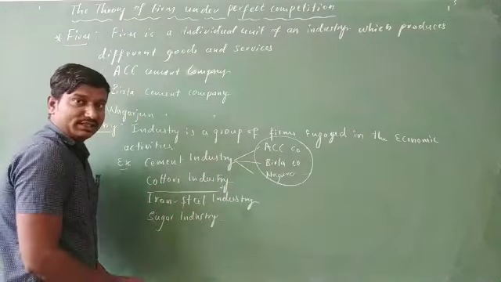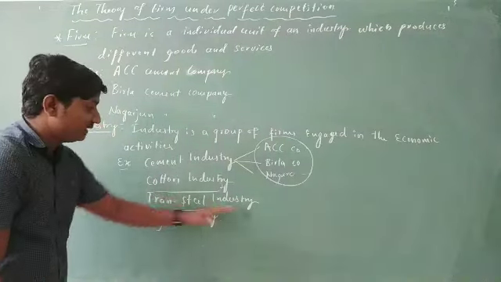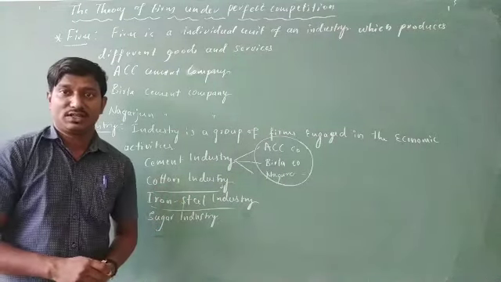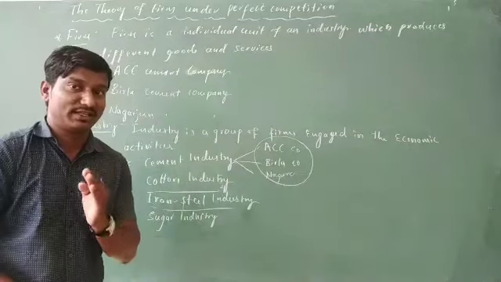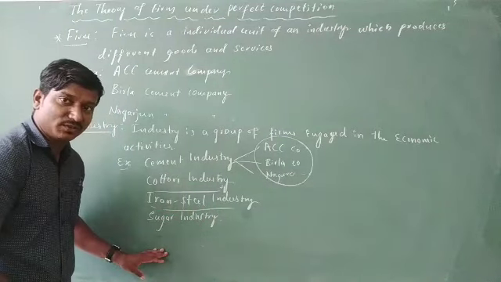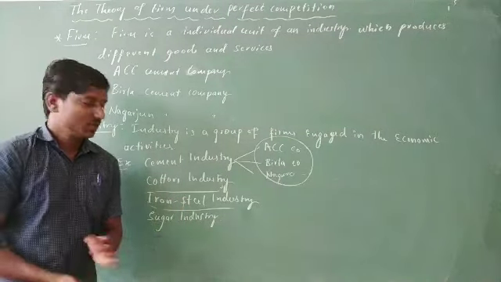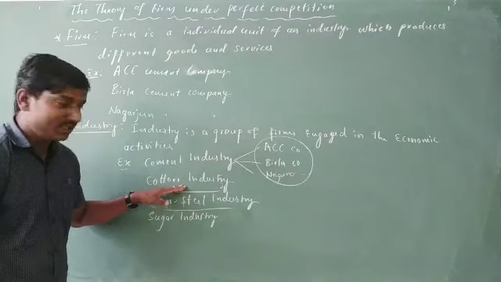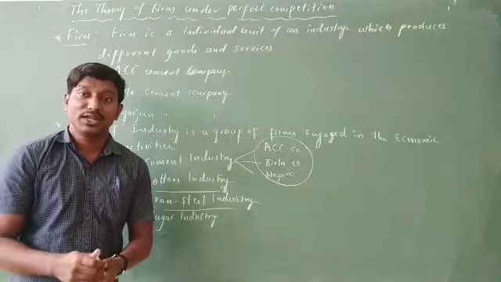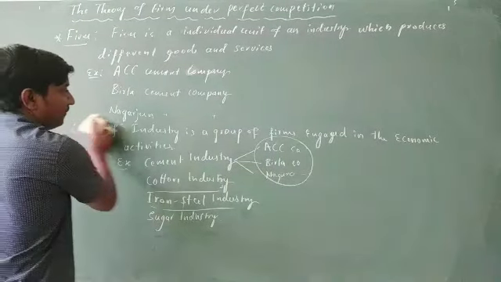In the same way, the cotton industry is different cotton firms taken together. In the same way again, in the case of the steel and iron industries, you can see different companies. Lastly, the sugar industry also has so many different sugar factories and companies. When we take them into one particular group, the group of similar nature works or processes comes under one industry. Examples I mentioned here are the sugar industry, iron and steel industry, cotton industry, and cement industry, and so on. So this is how we make a group of firms together, which is called industry. Well, okay, so let us see the differentiation between industry and firm.